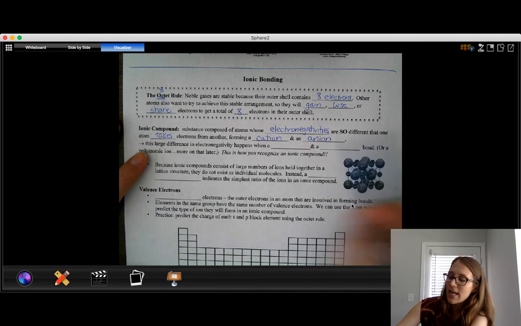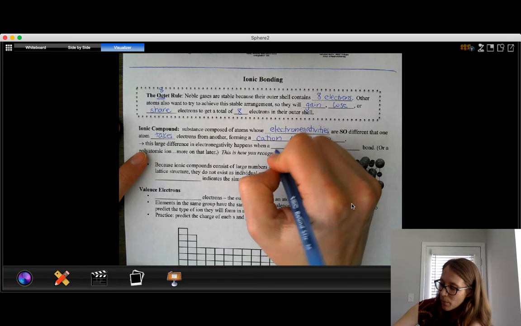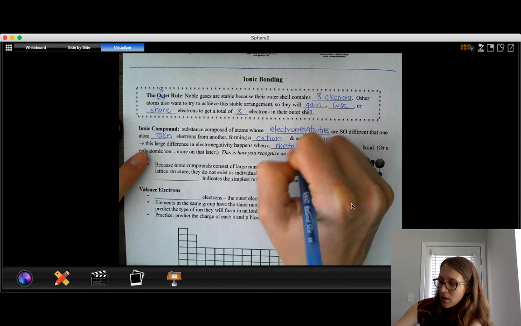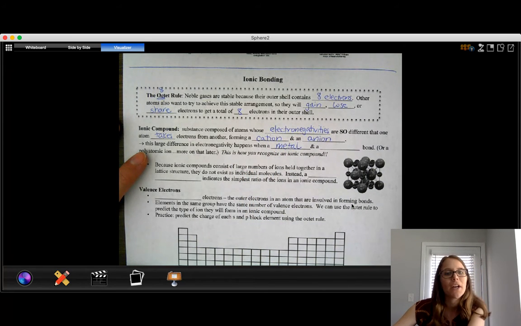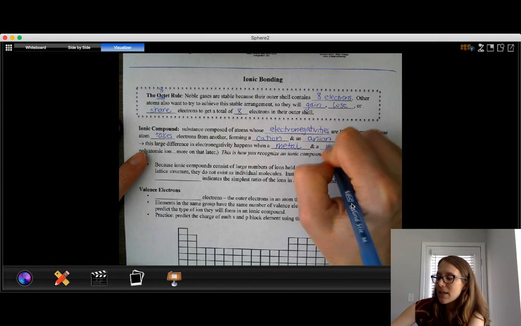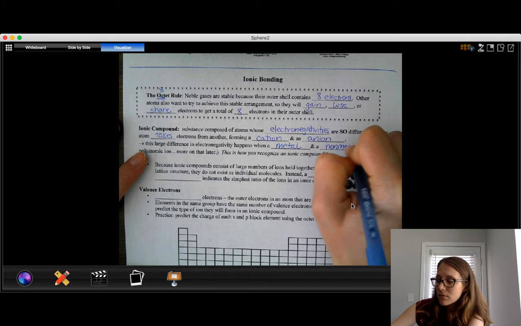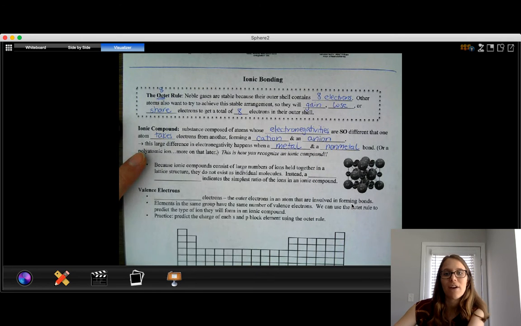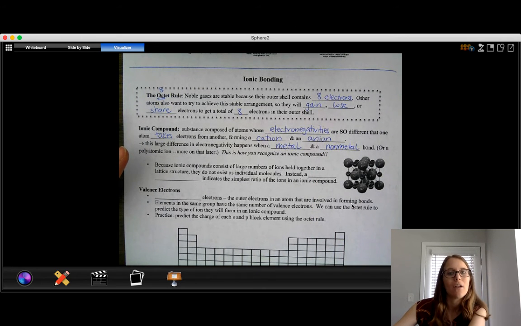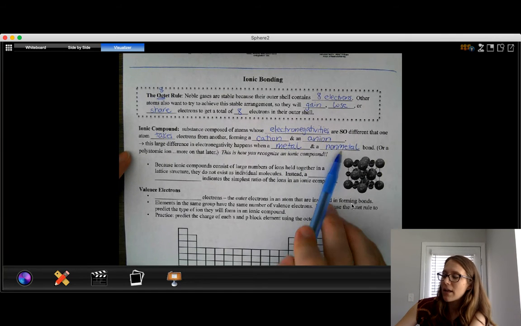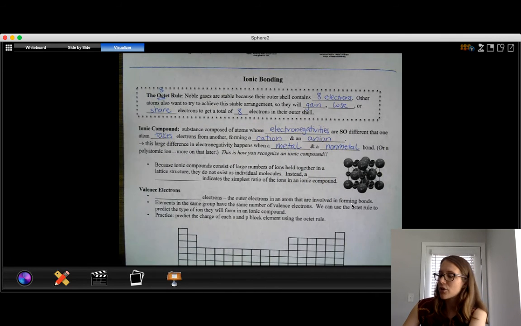This large difference in electronegativity happens when we have a metal. Remember, metals are on the left side of the periodic table. They have low electronegativity values. It's going to bond with a nonmetal. A nonmetal is found on the right side of the periodic table. Nonmetals have high electronegativity values. So if we have a metal and a nonmetal, we have that transfer of electrons.